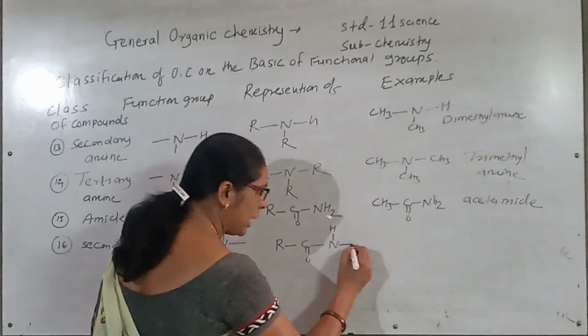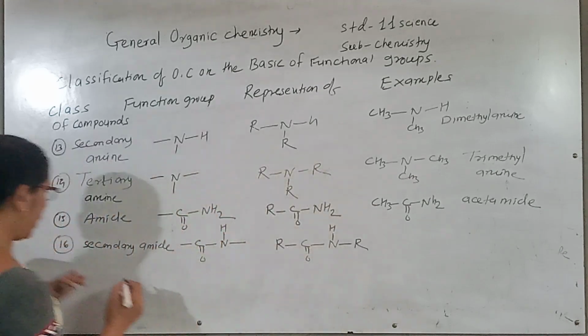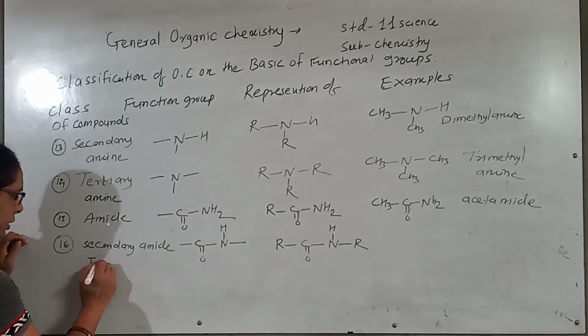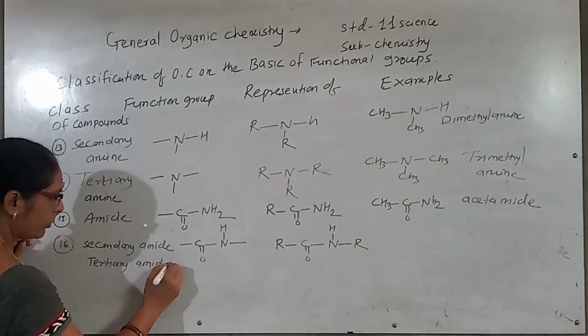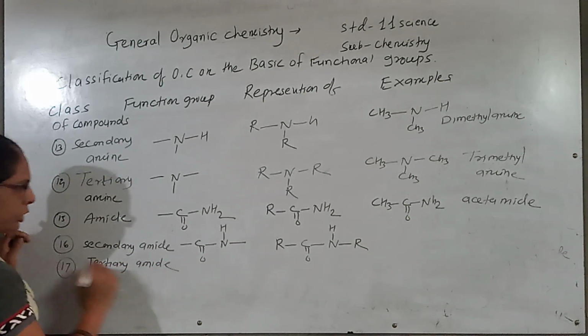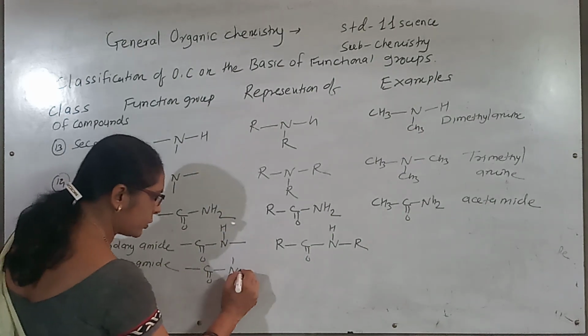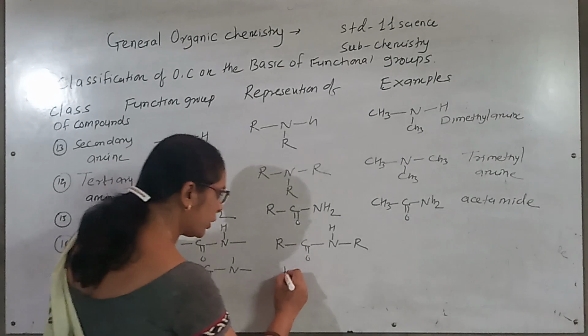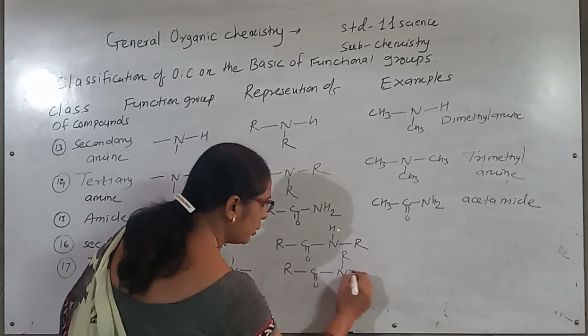Now one R is there. So this is a secondary amide. What happened in the tertiary amide? In tertiary amide, CON, this hydrogen is also replaced with the R group. So therefore, this tertiary amide is having this type of the groups.